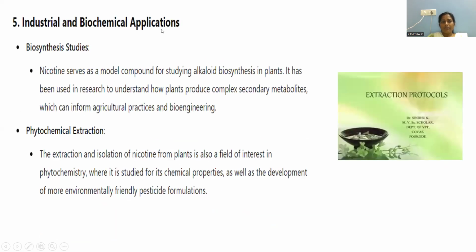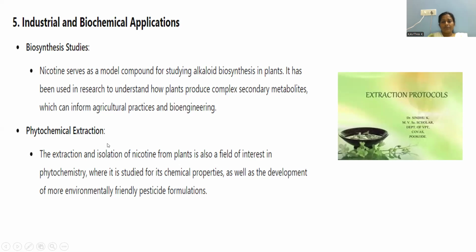Industrial and biochemical applications, biosynthetic studies. Nicotine serves as a model compound in the biosynthesis of plants. It has been used in research to understand how plants produce secondary metabolites, and this leads to better agricultural practices, and bioengineering is the output of this entire process. So biosynthetic studies are crucially studied under the category called bioengineering.